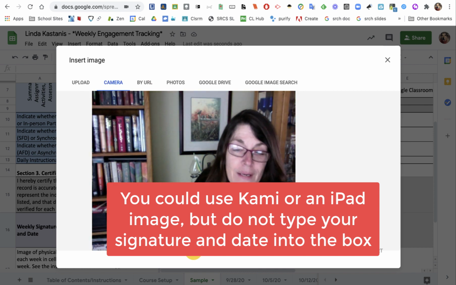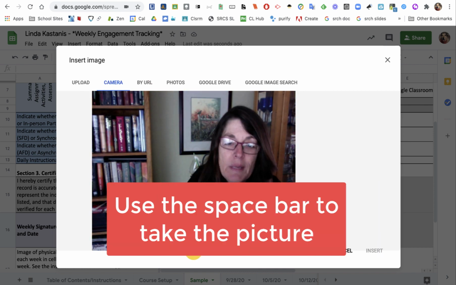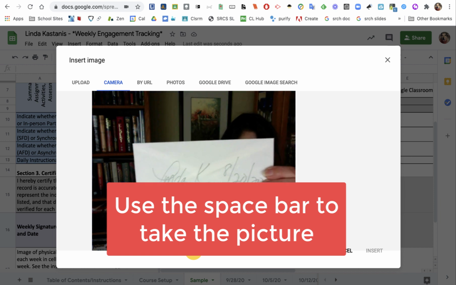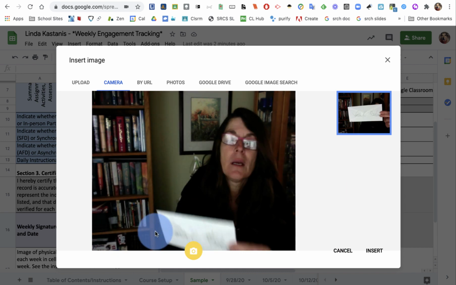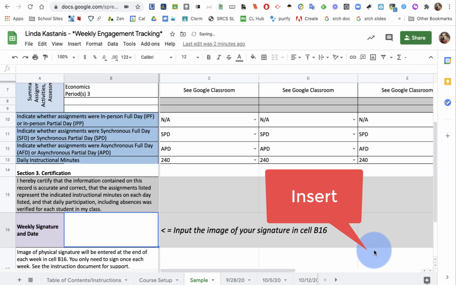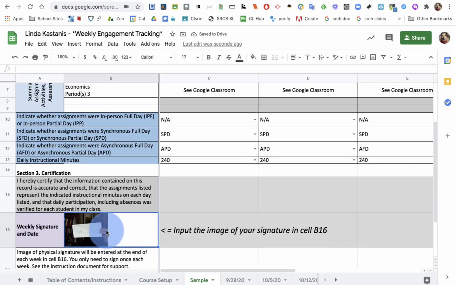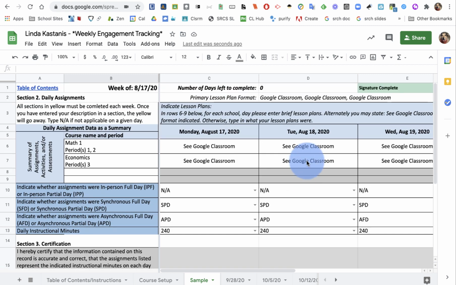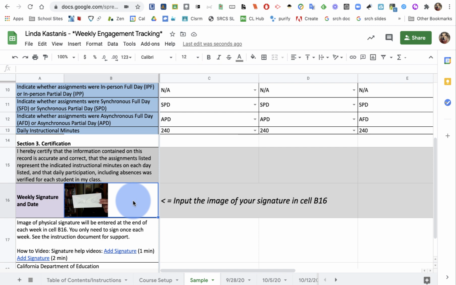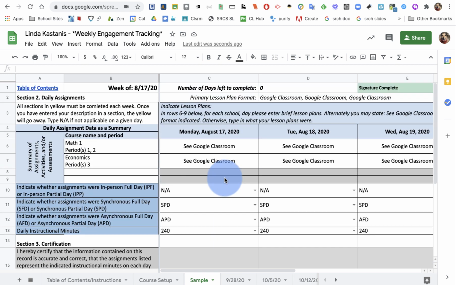So here I am, I'm on my camera. I'm going to hold my signature up to the camera, get it as straight as I possibly can, and then I'm going to hit the space bar. I'm going to select Insert, and it's going to drop my signature right into that cell. So now I'm going to notice that Signature Complete has turned green. I have an image of my signature in the cell, and all of my engagement is filled out.